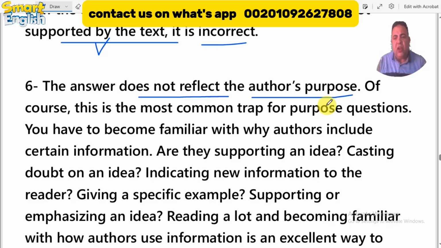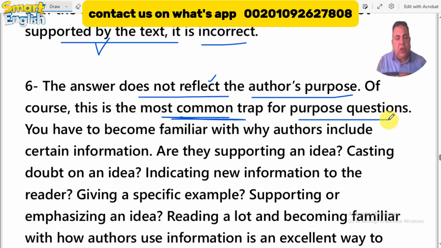Number 6, the answer doesn't reflect the author's purpose. This is a very essential one. How can we understand that this answer does not reflect the author's purpose? It may not belong to the main idea. It may be contrasting with what the author is trying to mention in the paragraph. So it doesn't reflect the author's purpose and the author's intention. Of course, this is the most common trap for all the test takers.